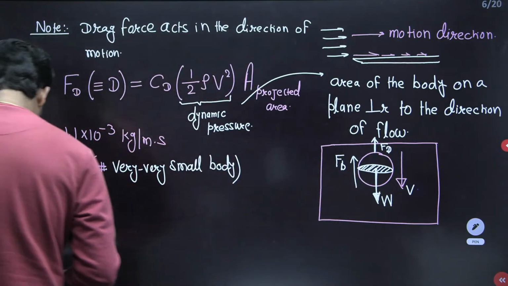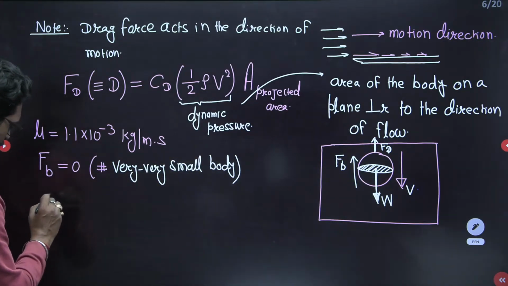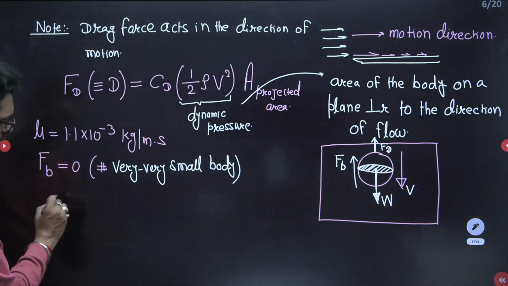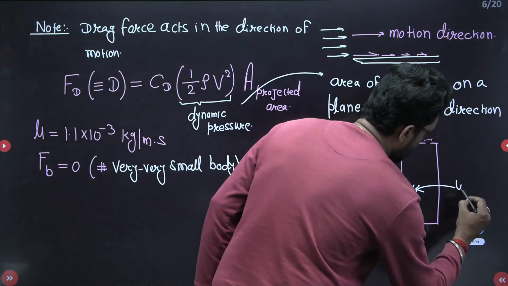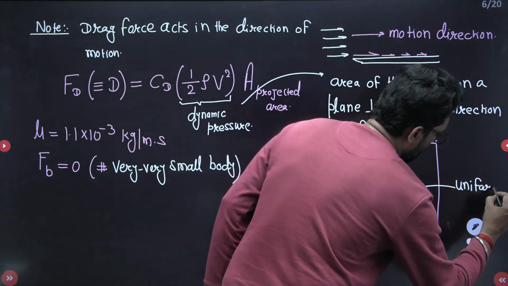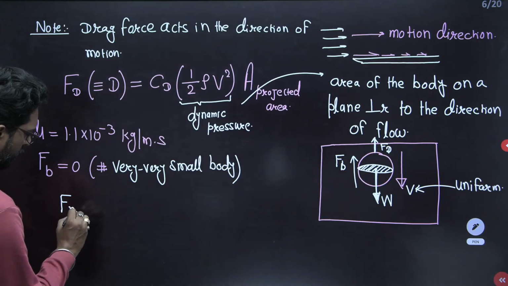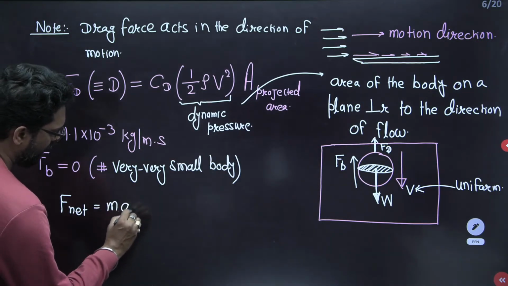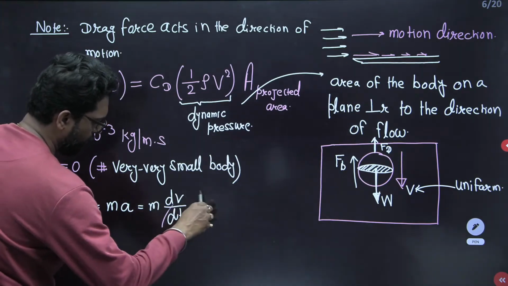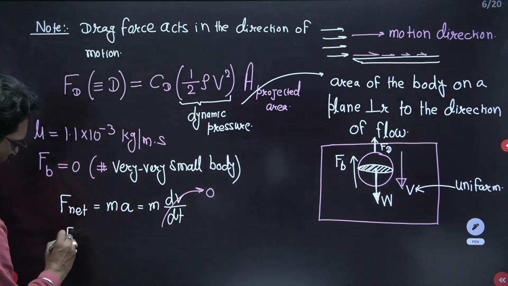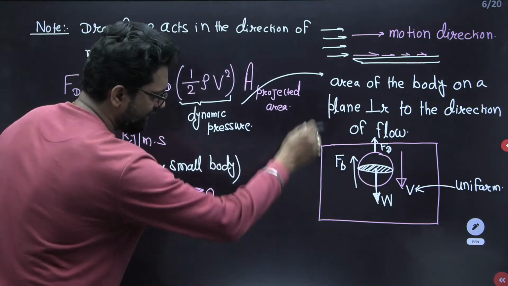Now we have to take the equation of motion, that means the net force on this body, and the velocity is uniform. So what is the net force? F net is equal to mass of the body into acceleration, which is mass into dv by dt, and since it is uniform, it is 0. So the net force on the body is 0, and it acts in the y direction.